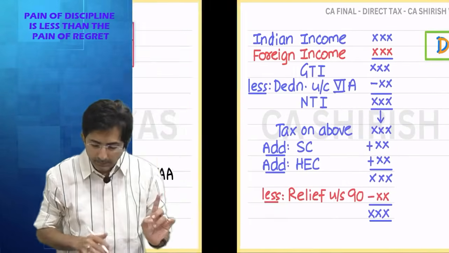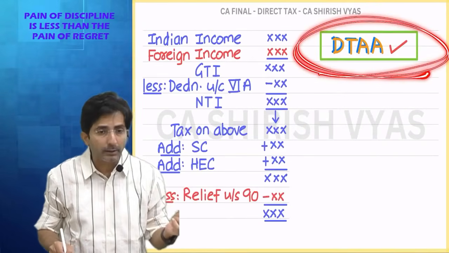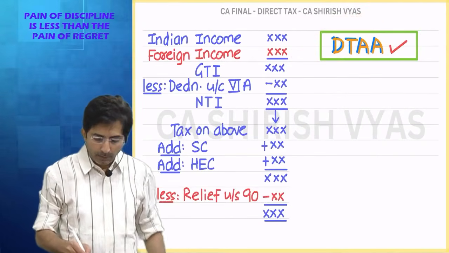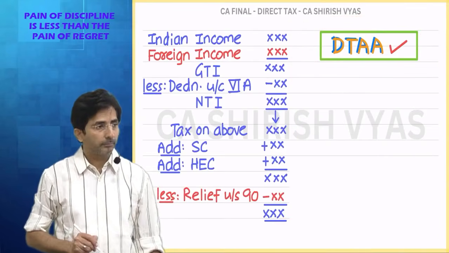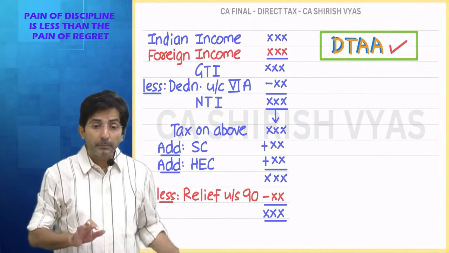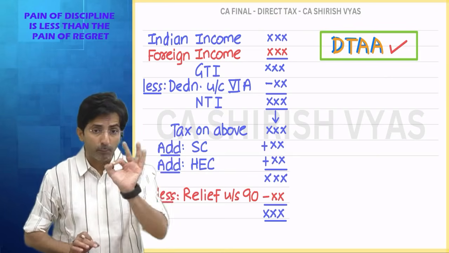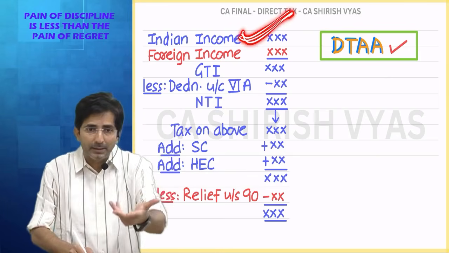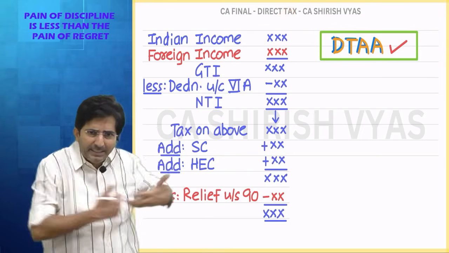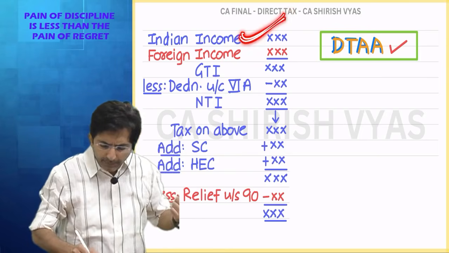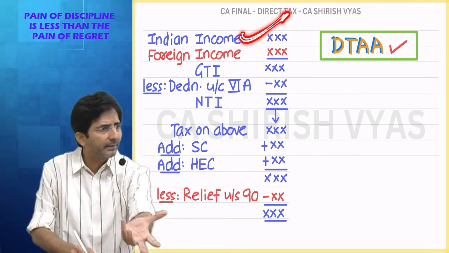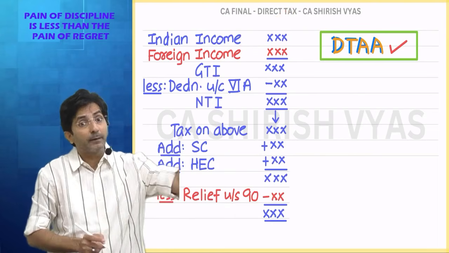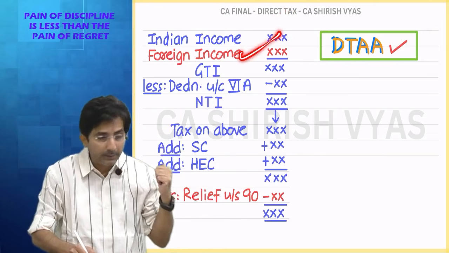So now, let's assume that we have a DTAA with a foreign country. So, how will your computation be shown? See, first, assume in my example, I am getting income from Singapore, Shirish Vyas. So first, Shirish sir will write his Indian income from coaching class. This is my example. Take me in the example. So for me, Indian income is my coaching class in India. Plus, I am getting income from Singapore. That is my foreign income.